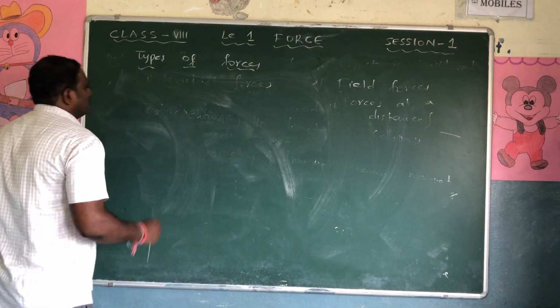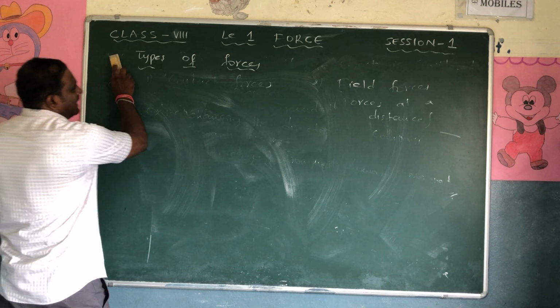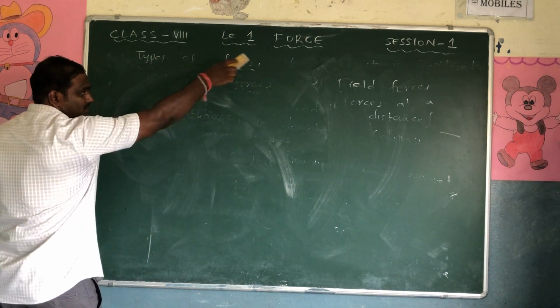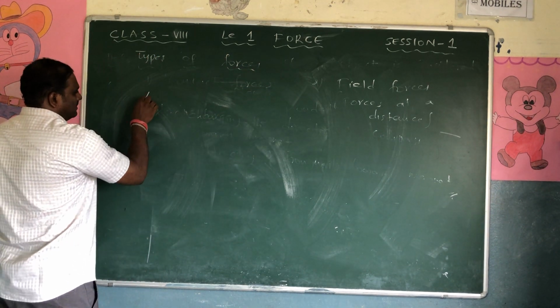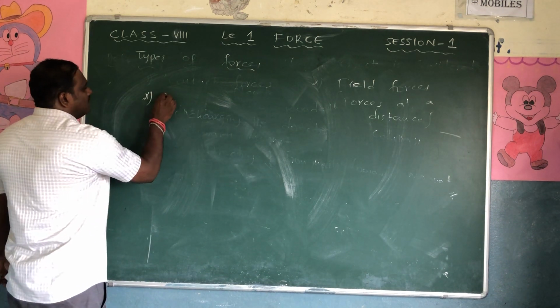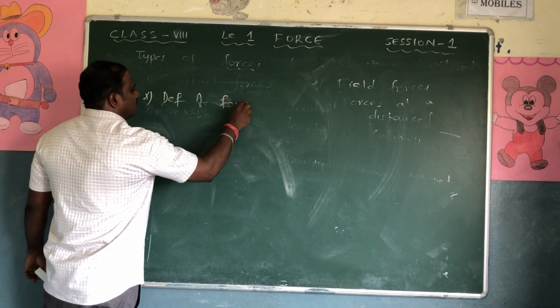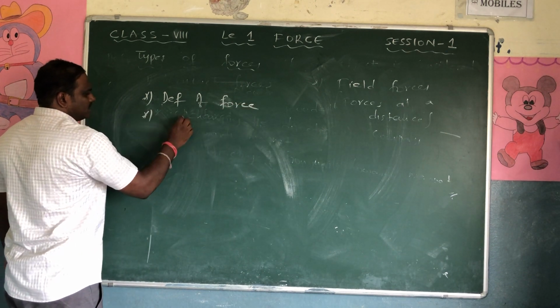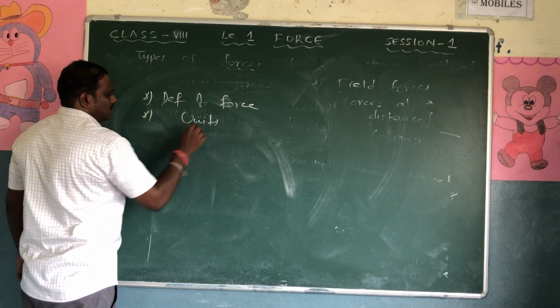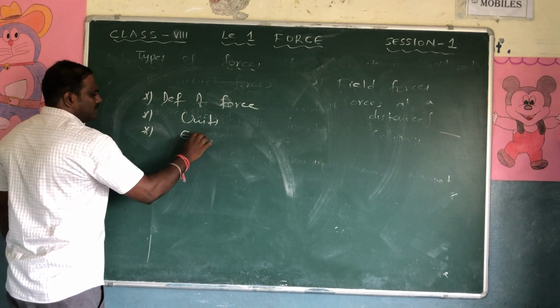So the home assignment is: keep these as headings and write. Definition of force. Next, units of force. Next, examples of force.